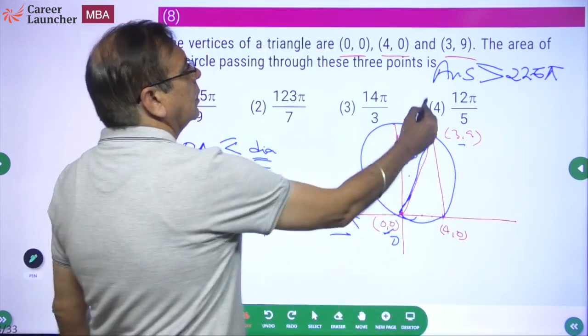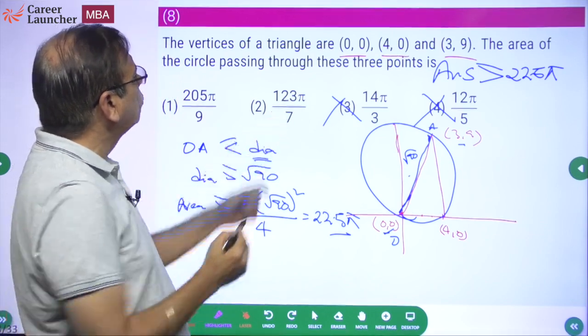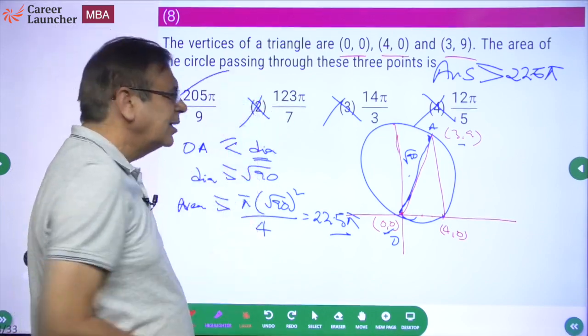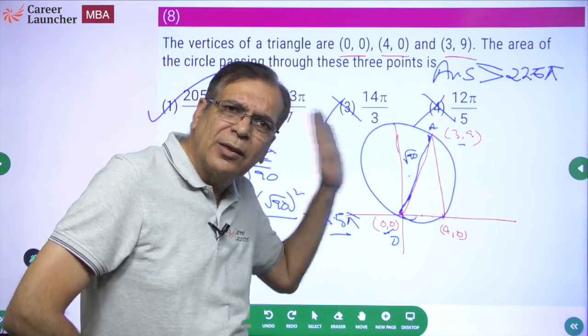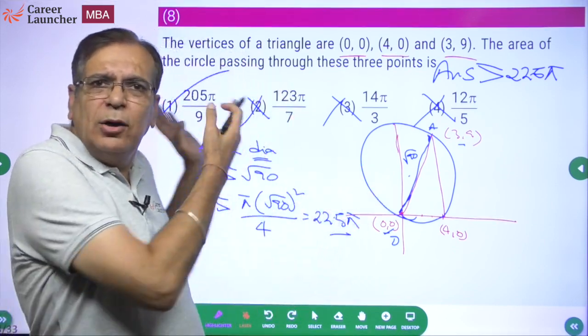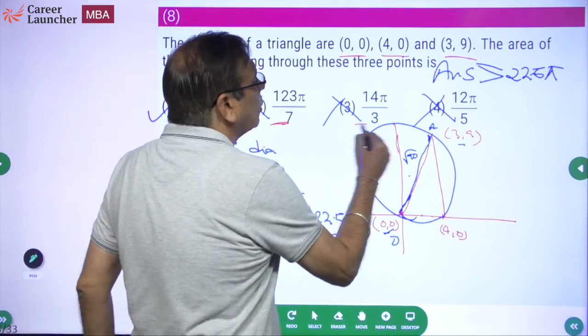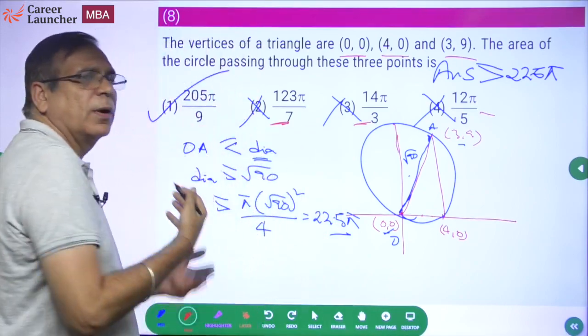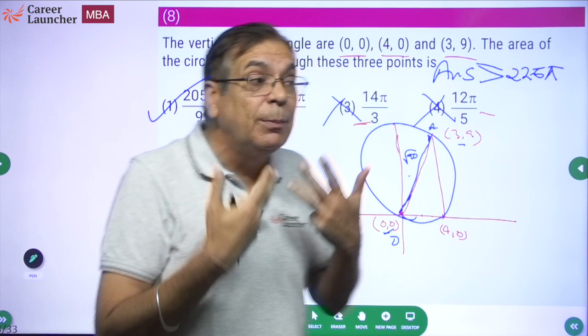Right? Wrong. Wrong. This is less than 22.5 pi. Wrong. This is the right answer. This easy question now. Please look at this, this is what I mean by saying the steps don't matter. Your job is to pick the best among the choices given. This is wrong, this is wrong, this is wrong, this is the right choice, because out of the 4 choices, 3 are eliminated. The remaining choice has to definitely be the answer.